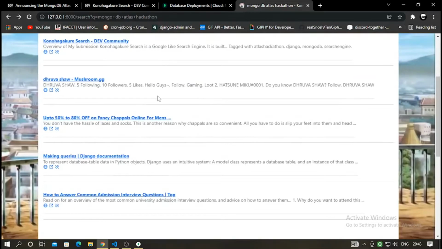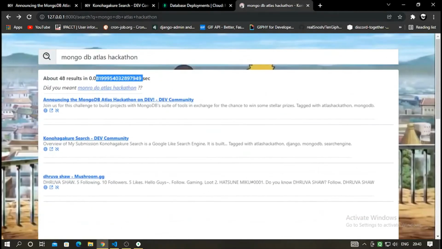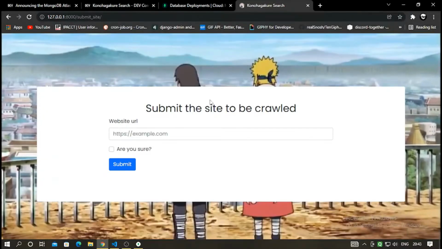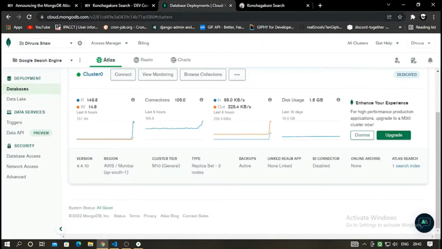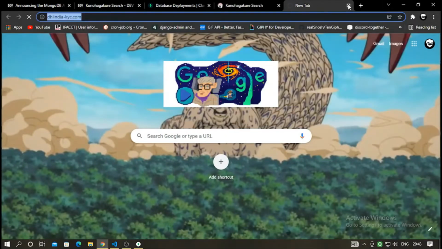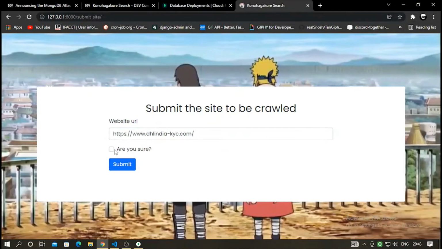So this is how it works, and it also has a submit site endpoint where you can submit your own site if you have any, like I have this site. I'll submit this for the application to crawl at some point in time. I'll just click submit and wait for it to submit.